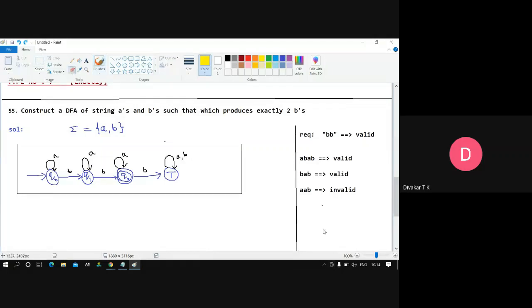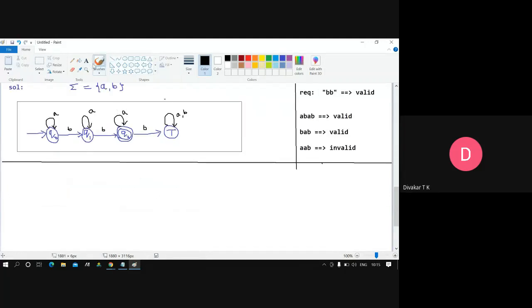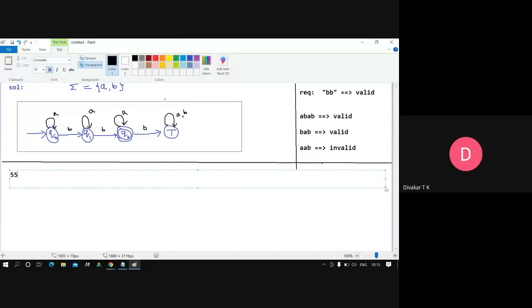Have a look at it. If you analyze it, then only you'll understand it. Those who have analyzed and understood will move on to the next problem. That is problem number 55. Analyze it. I'll write the problem name; till then you can analyze it. Problem number 56, I guess.